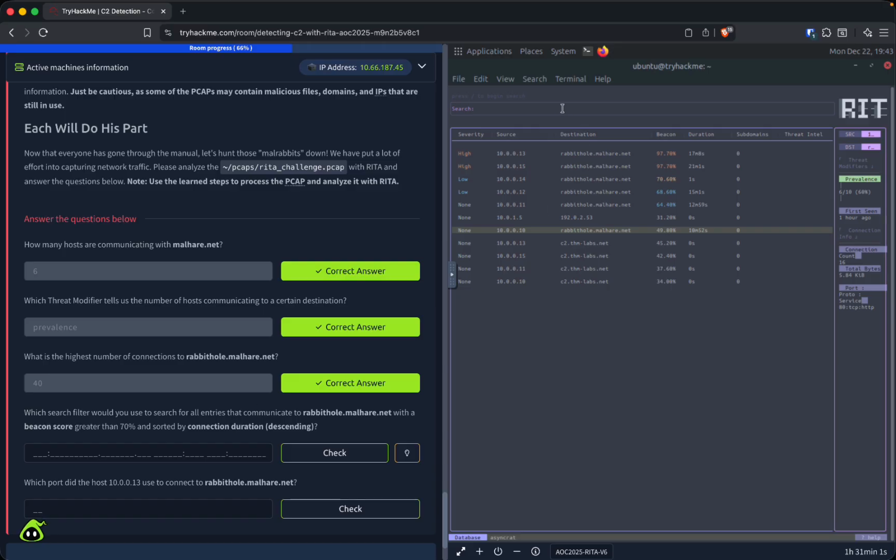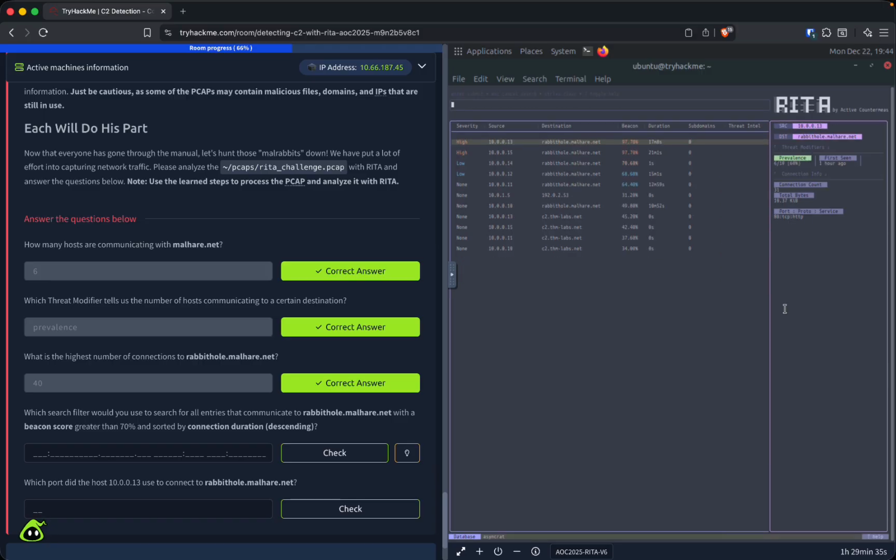So that is a good question. Okay, so let's skip that one for now. I think we can answer the last one, and then we'll need to go back up to get the proper format for that search query. It says, which port did host 10.13 use to connect? Let's see. It actually doesn't say a port. Unless I need to zoom out a little bit more. Okay, there we go. Now we can see it, port 80.